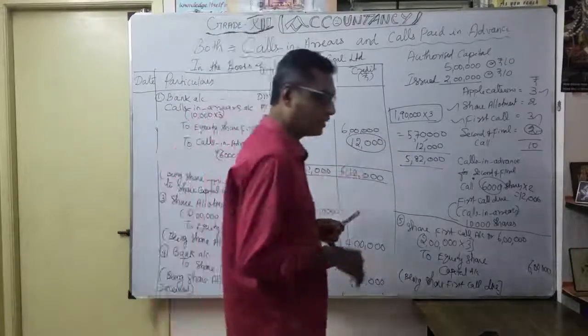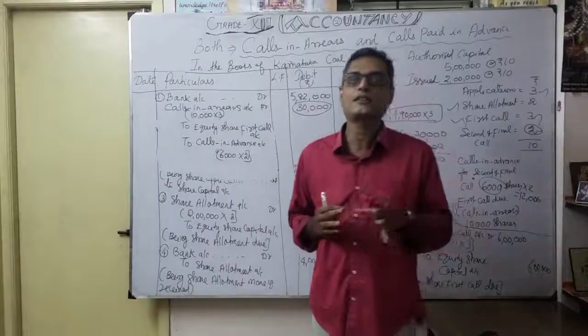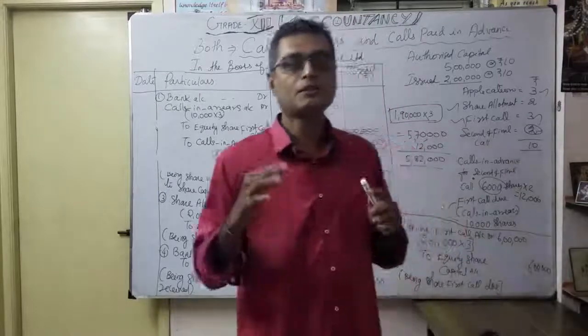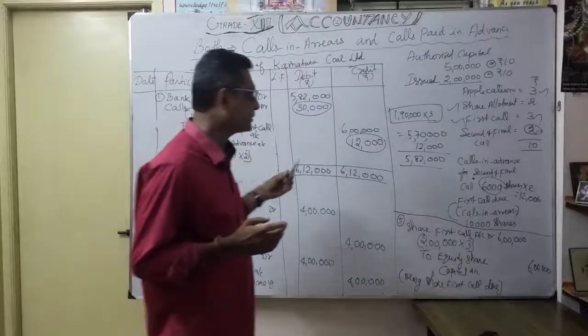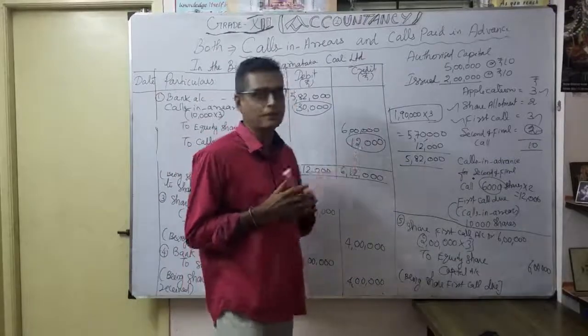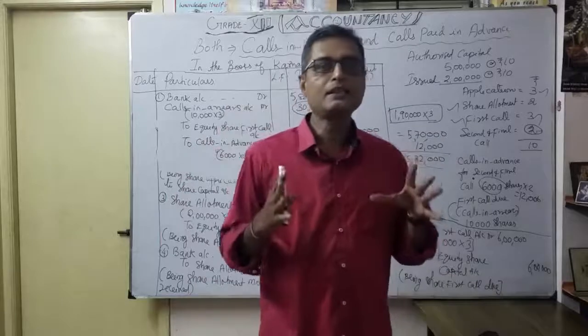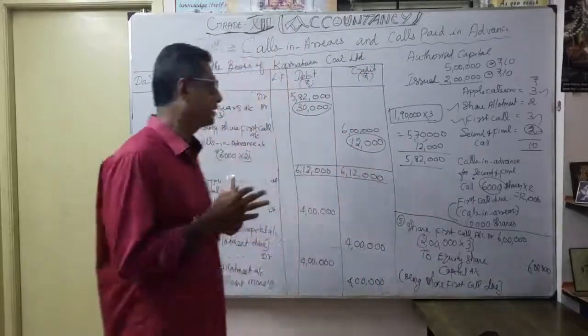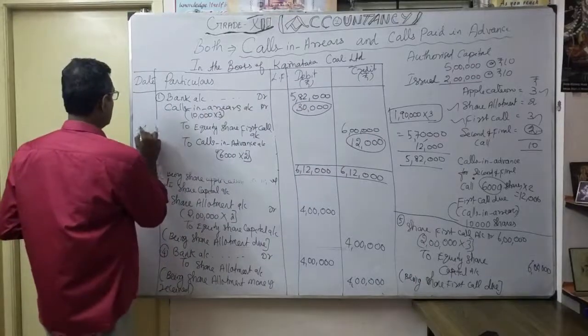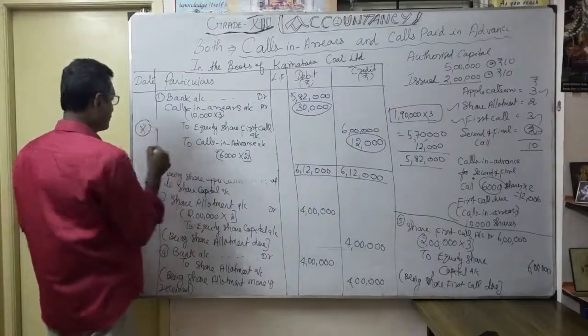Now let's move to the problem. Up to first call we have to discuss. Suppose second call, in the same manner we have to do. At the time of second call, we are going to adjust this. Here in this problem, they said up to first call, what are the journal entries. Actually, this entry is very, very important.